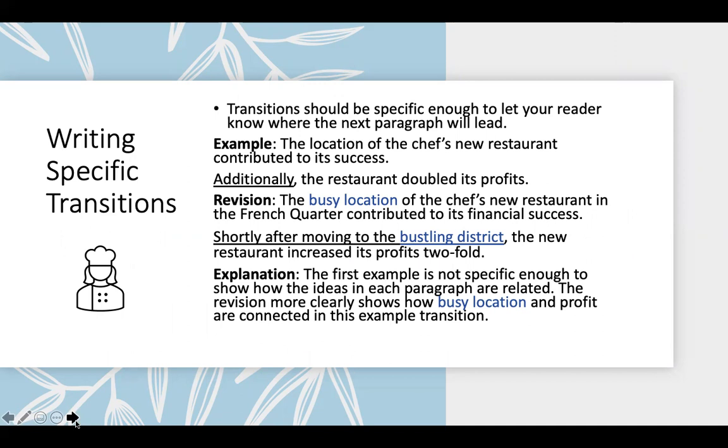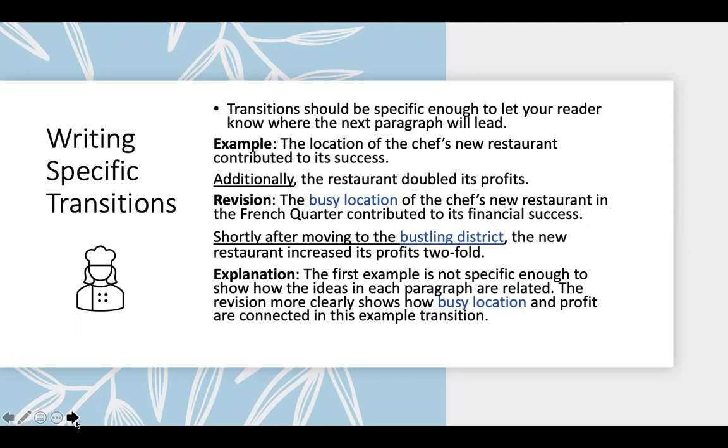Here you might think additionally works just fine, it's adding new evidence, but these paragraphs actually have a more clear connection that we can tell our reader. So in the revision, we write, the busy location of the chef's new restaurant in the French Quarter contributed to its financial success. Shortly after moving to the bustling location, the new restaurant increased its profits twofold.